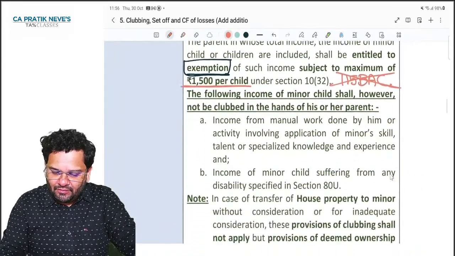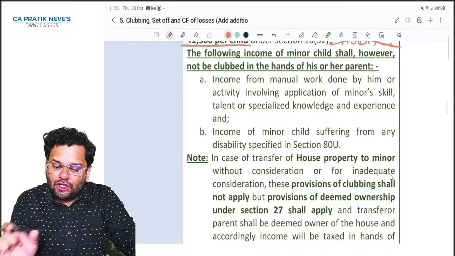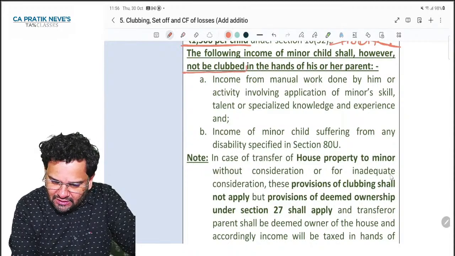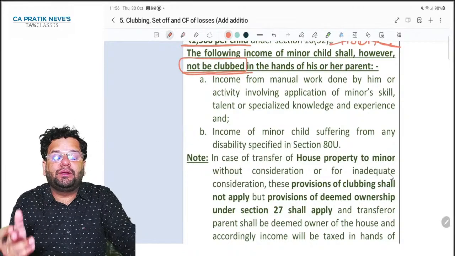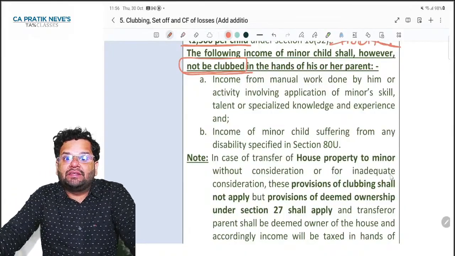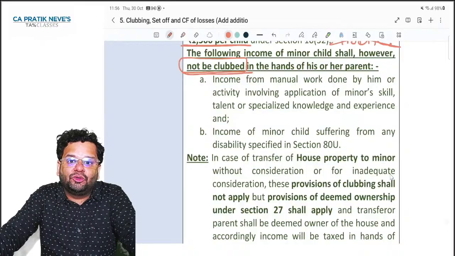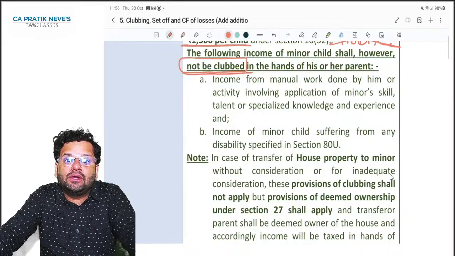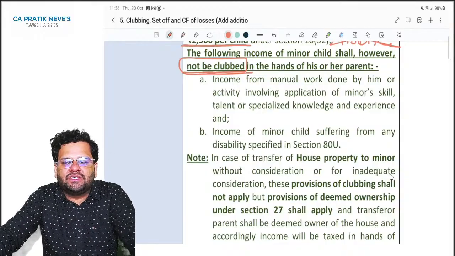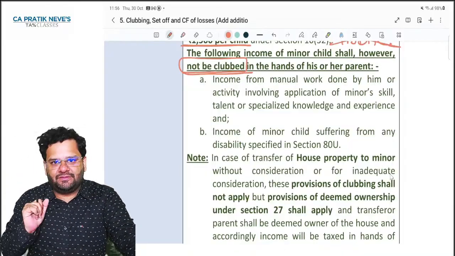Okay. Now, but some incomes of minor will not be clubbed. For example, minor is a child artist, minor is a sportsman, minor is doing some manual labor, like he's a waiter in the hotel or he's working on the construction site as a laborer.